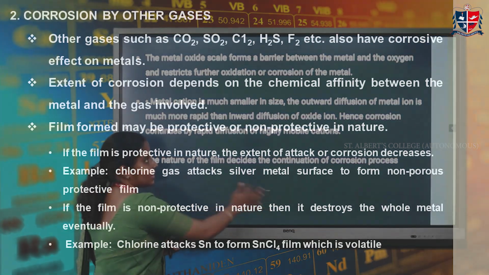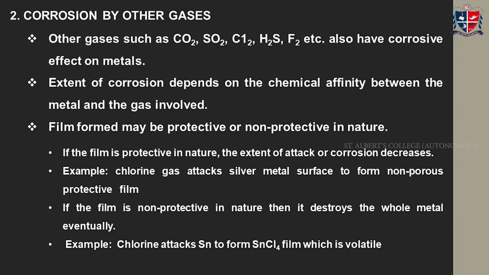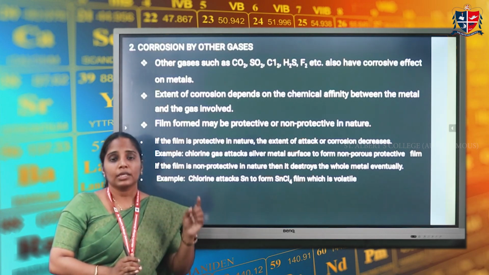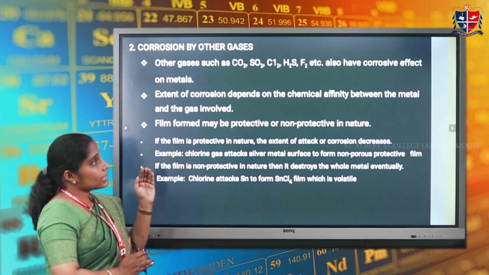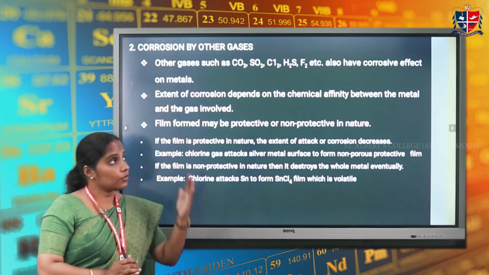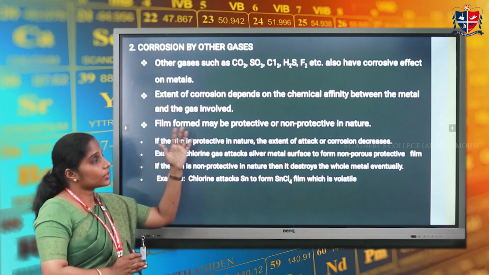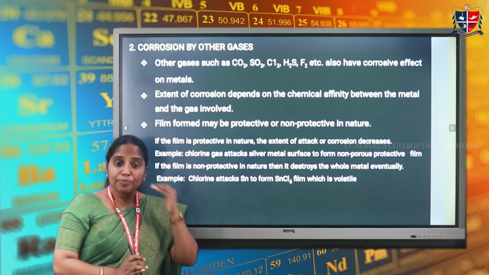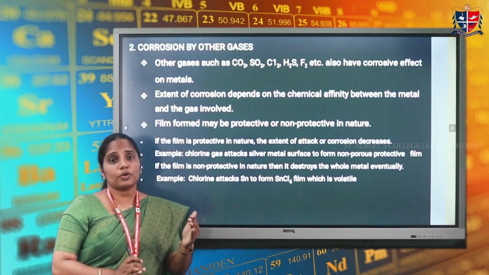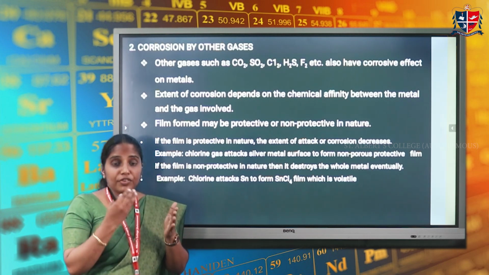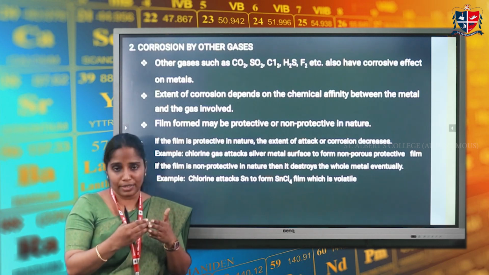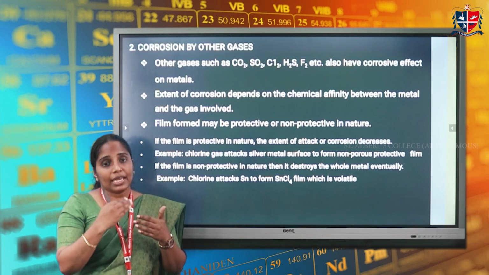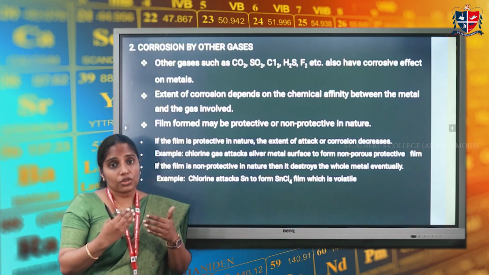Now let us see the second classification of corrosion, that is corrosion by other gases. We have already seen corrosion by oxygen, that is oxidation corrosion. In addition to oxygen, other gases also have a corrosive effect on metals. For example, carbon dioxide, sulfur dioxide, chlorine, etc. also have a corrosive effect on metals. But the extent of corrosion depends on the affinity of this corroding environment with the metal. In this case also, the nature of the formed film will play an important role in the rate of corrosion.